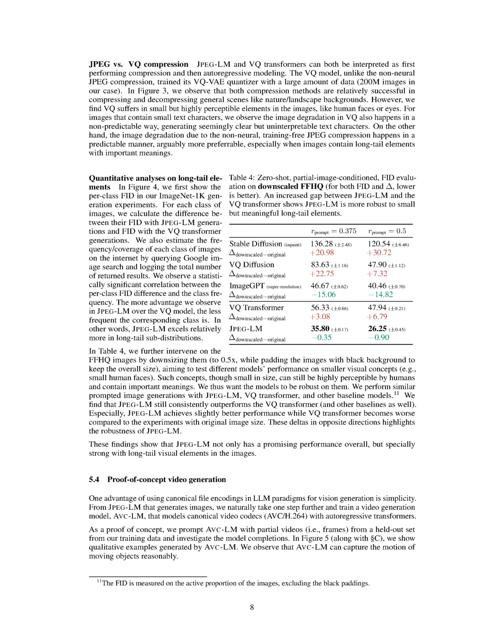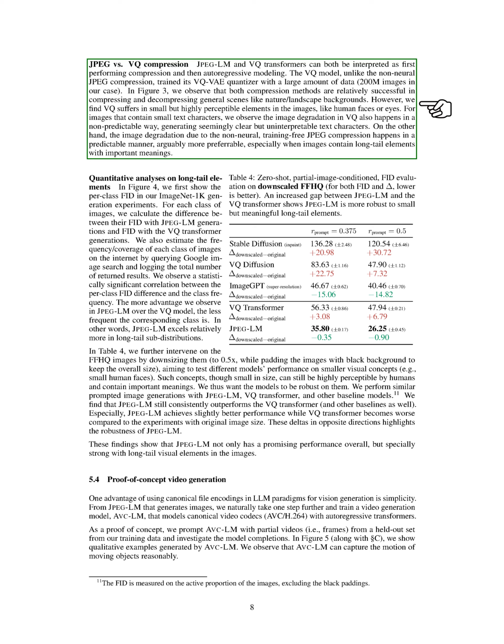Section Summary. In this section, we describe our approach using Image GPT, which employs a pre-trained GPT-2 model to generate images from partial inputs, and we compare its performance against diffusion models and VQ transformers. Our findings indicate that JPEG-LM consistently outperforms these baselines in generating high-quality images, particularly excelling in capturing fine details like facial expressions and text, while also demonstrating a more predictable degradation in image quality for long-tail elements.